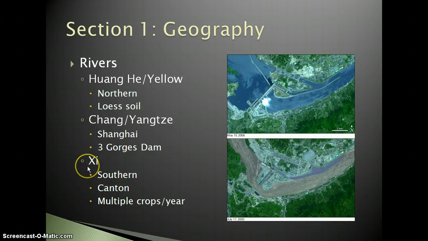The Xi River in the south, the city of Canton is where that river ends along the coastline. This is in the southern area, so it is more tropical. You don't have the harsh winters like you do in the north. So they can plant multiple crops each year. They can continue to rotate crops, which is a huge benefit, of course, to them.